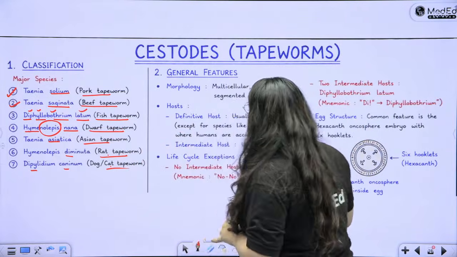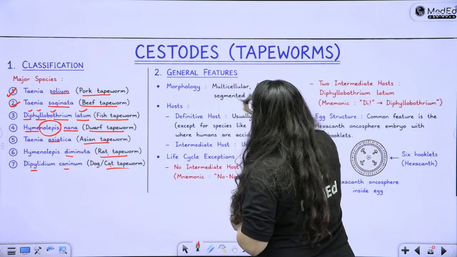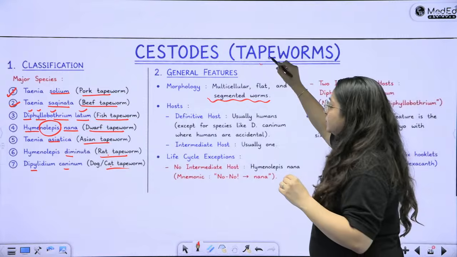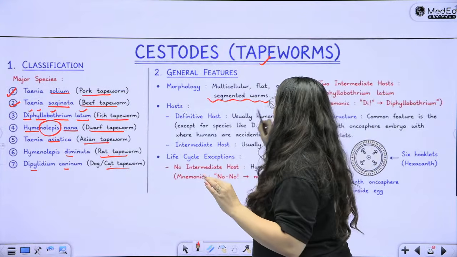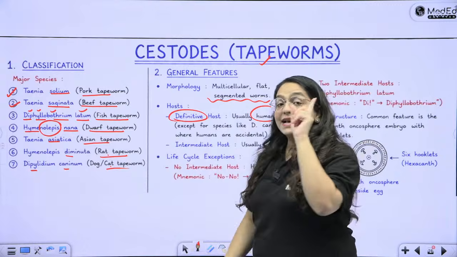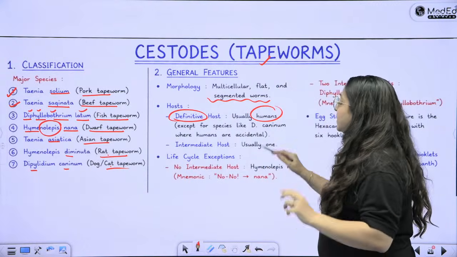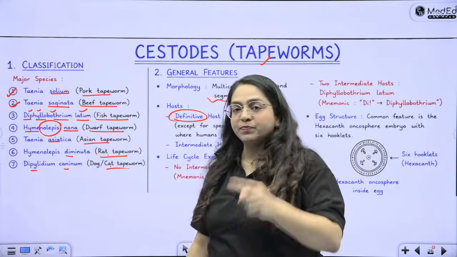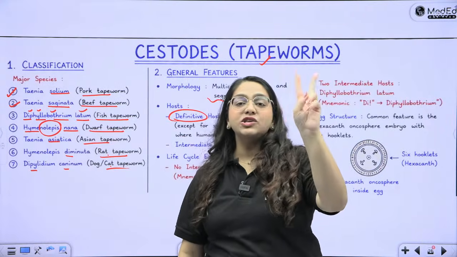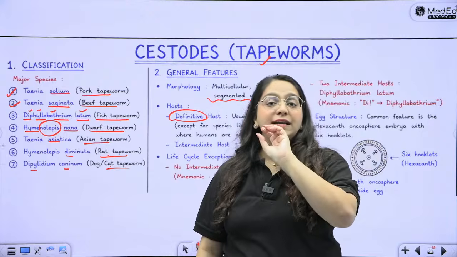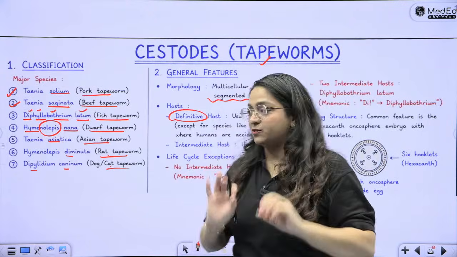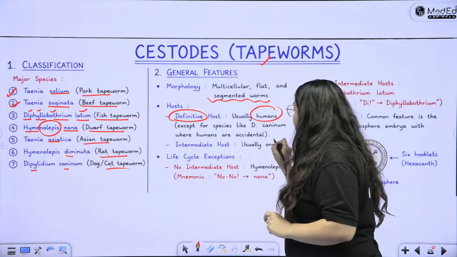Okay? What are the general features? Multicellular flat segmented worms. These are all your tapeworms. All of them have human as the definitive host, except for whom? Except D. caninum, which anyways you're not going to read. So all of these guys, Taenia solium, saginata, H. nana and D. latum, in all of them the definitive host is human. No exceptions. Okay? Intermediate host usually is one.